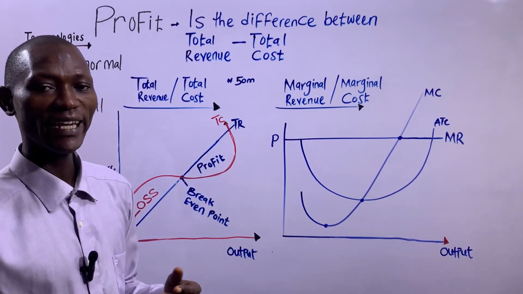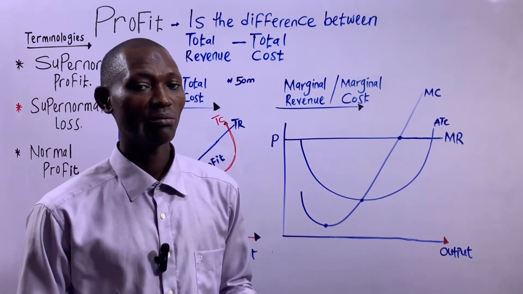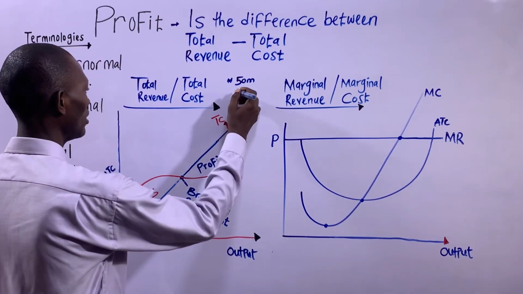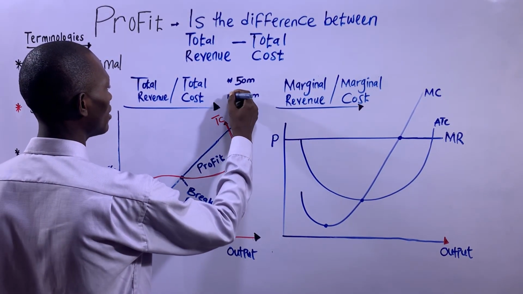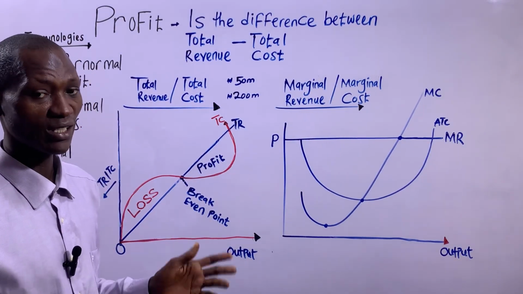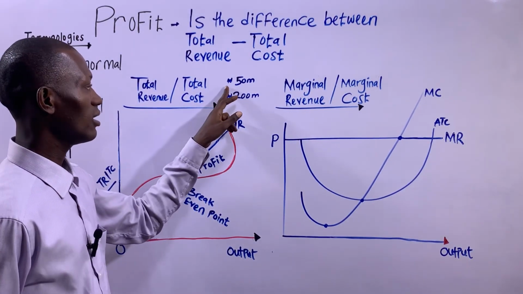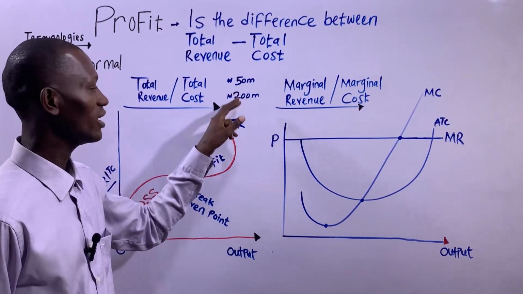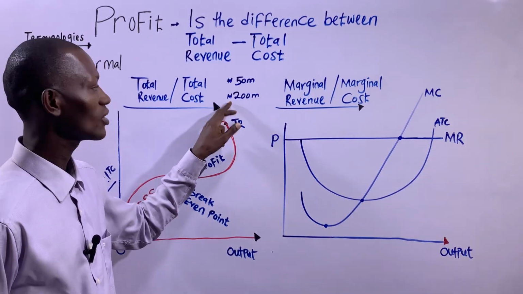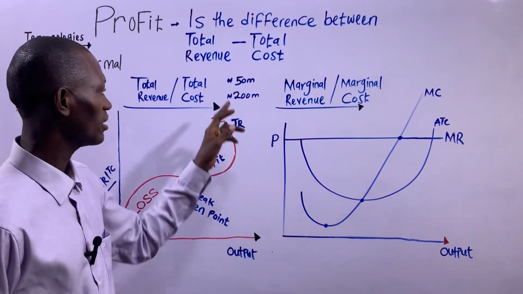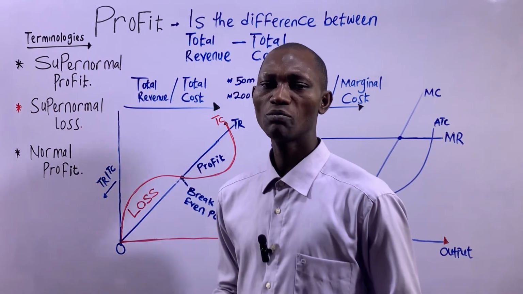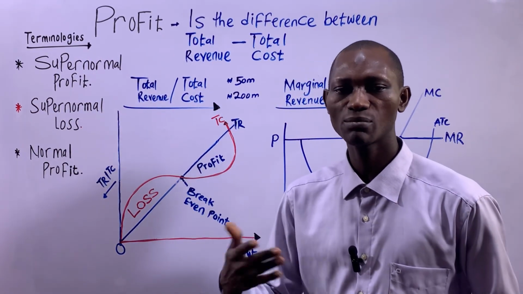And the business ends up realizing or making profits of, let's say, 200 million naira. That's the actual profit the business made in this financial year. So the business was expecting 50 million as profit for that year, then they end up making 200 million. So the difference between these actual profits and the expected profits is supernormal profits. So supernormal profits means excess profits.